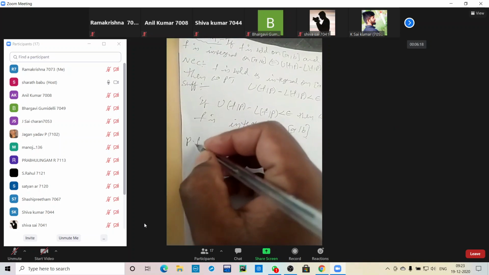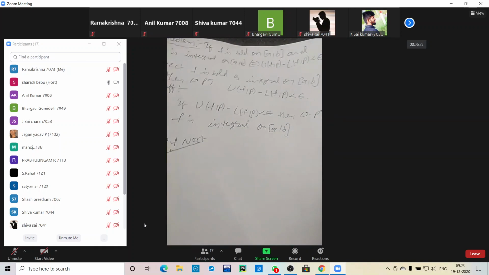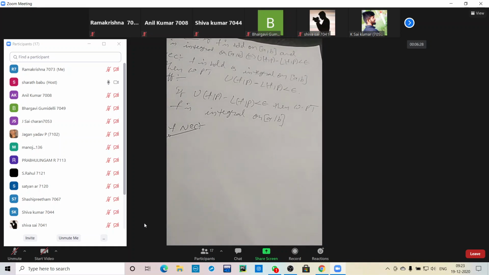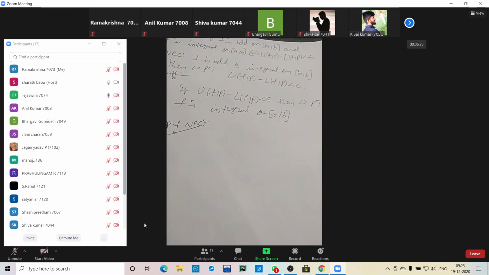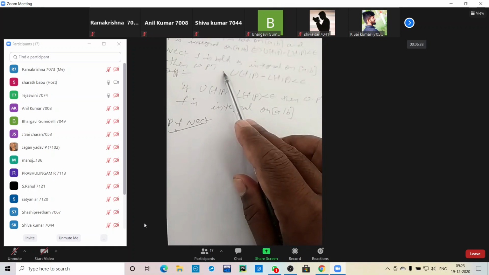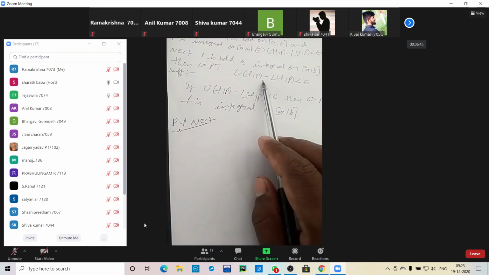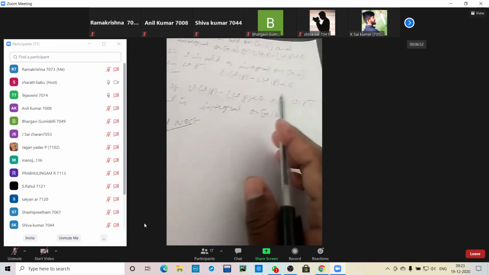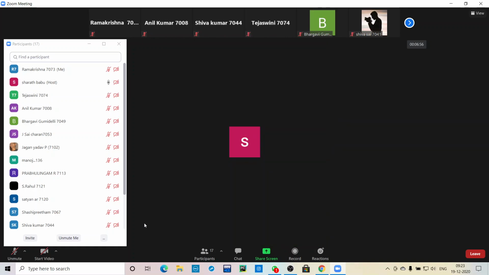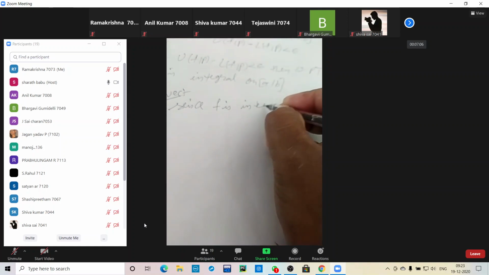Now we have to prove the first one, the necessary condition. Proof of the necessary condition: what is given and what do we have to prove? What is the given condition and what is the proving condition? f is bounded and integrable on the closed interval [a, b]. Using that condition, you have to prove that U(f, P) minus L(f, P) is less than epsilon. Since f is integrable,